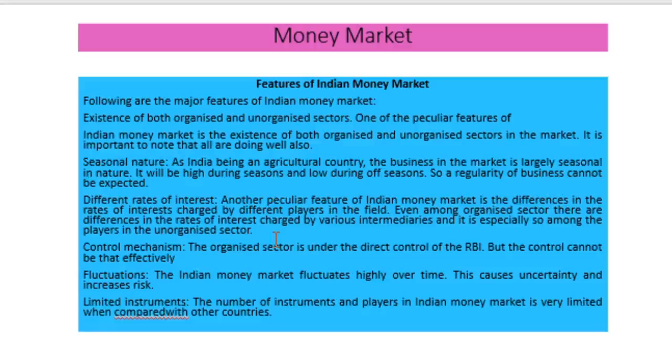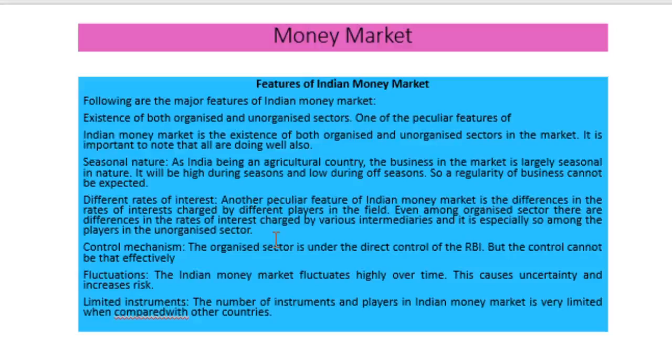Therefore, the features of the Indian money market include: first, both organized and unorganized sectors exist. Second, it is seasonal in nature. Third, different rates of interest prevail in the Indian money market. Then the control mechanism is also different.